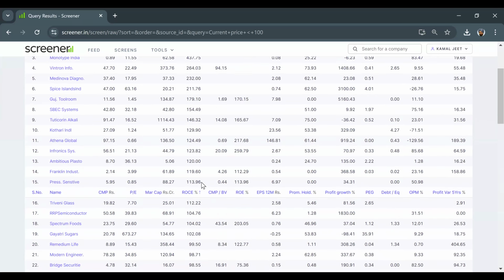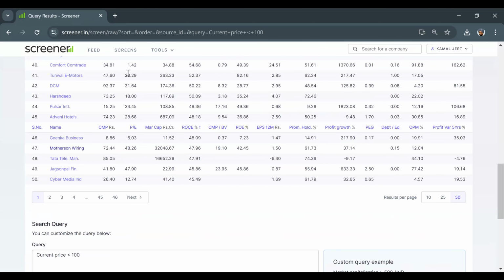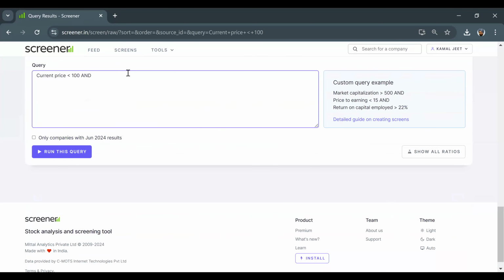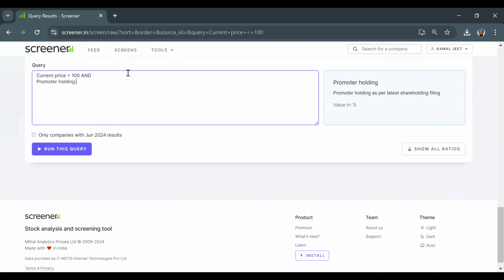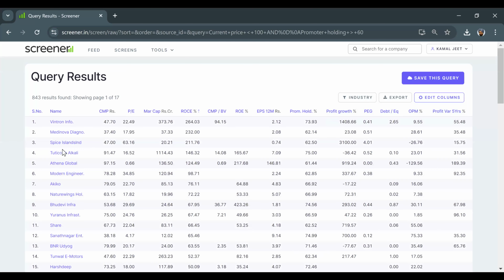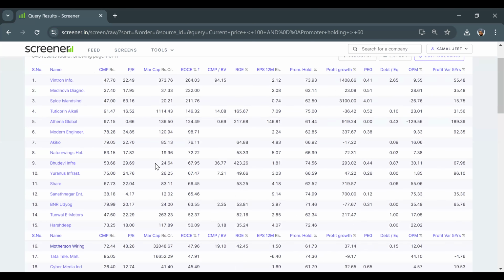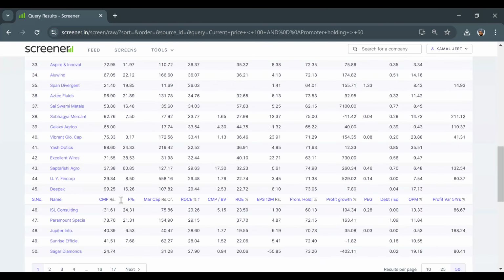Now I will ask you all to tell me what it was. Boss, how much promoter holding did Pratipal keep? More than 50%. More than 50. So we will keep 60%. We will raise it a little. Now we have narrowed down from 2200 to 843. Still too high a number for me.